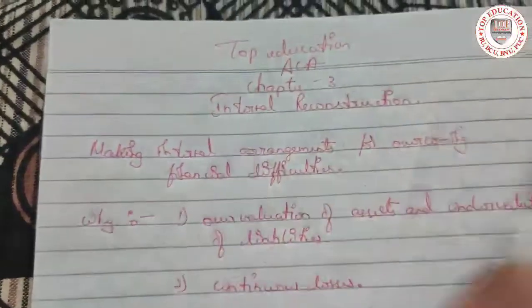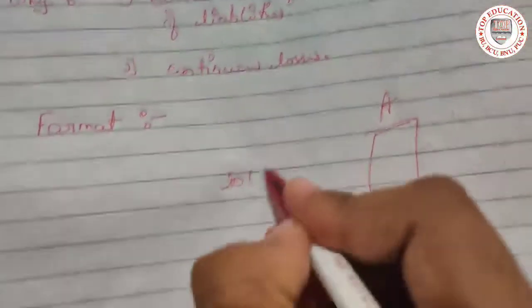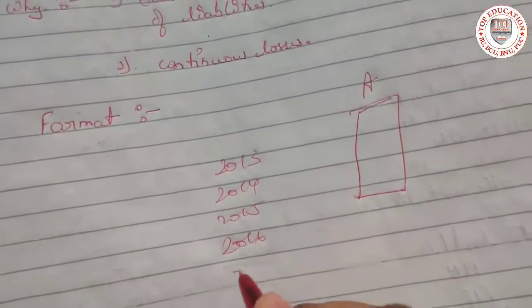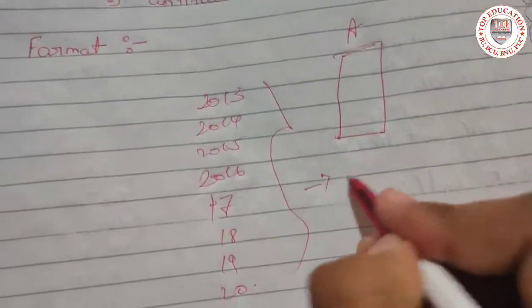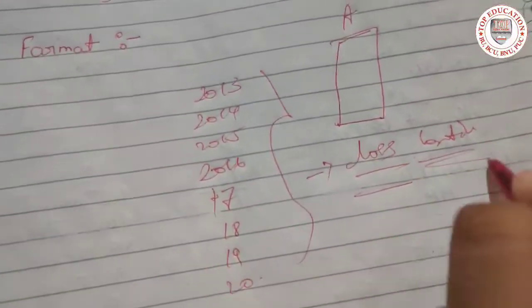For example, there is company A, and from 2013, 2014, 2015, 2016, 17, 18, 19, 20, in all these years they have faced a loss, that is continuous loss.